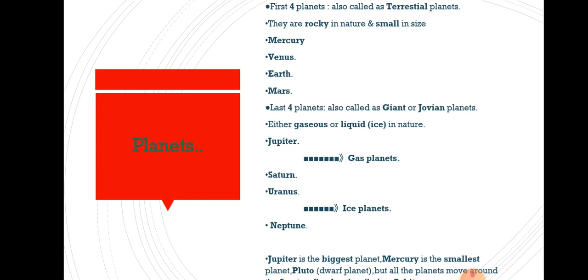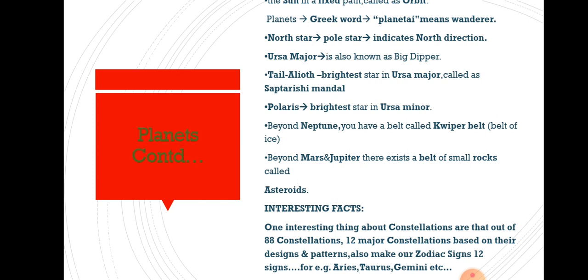Fixed path means every planet must follow a fixed path. They do not change their path. They move in their fixed path, and that fixed path is called its orbit, and they revolve around the sun. All the 8 planets are revolving around the sun in a fixed path, and that fixed path is called orbit.